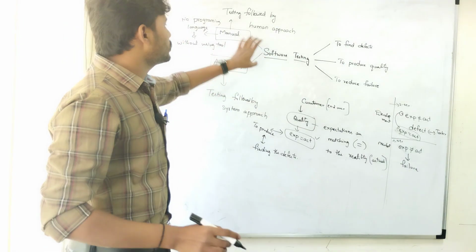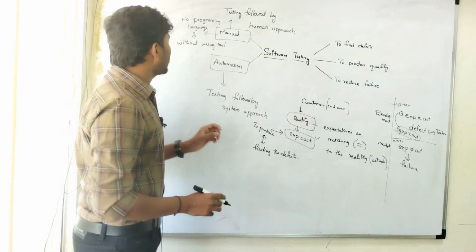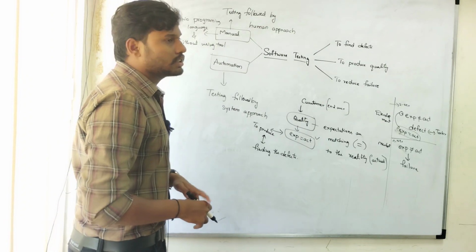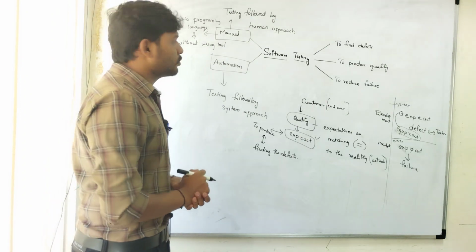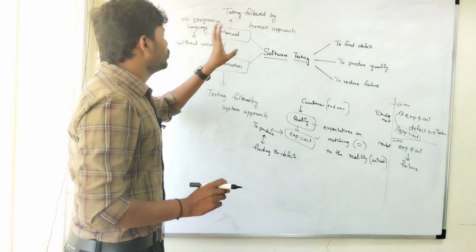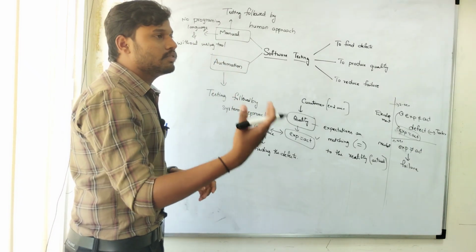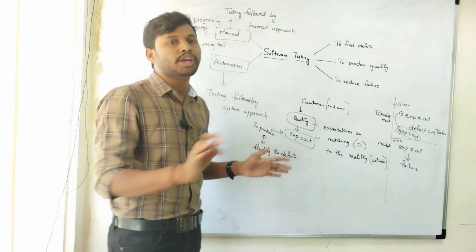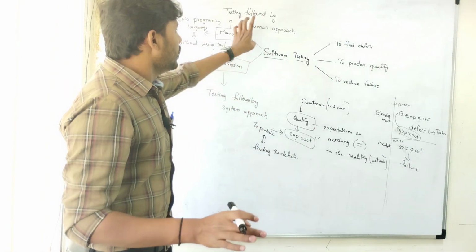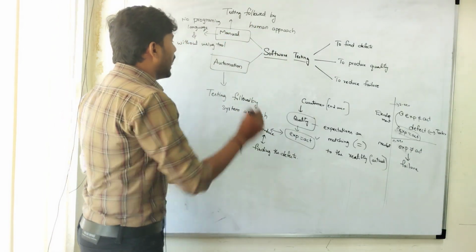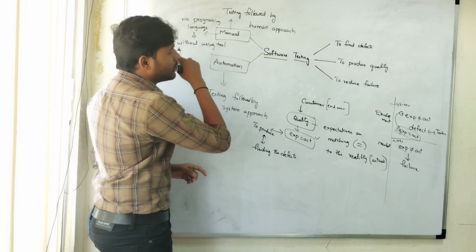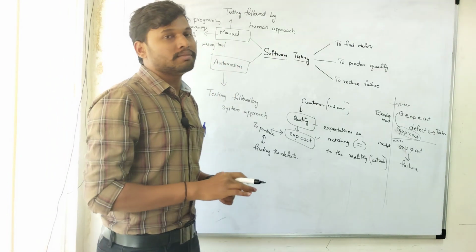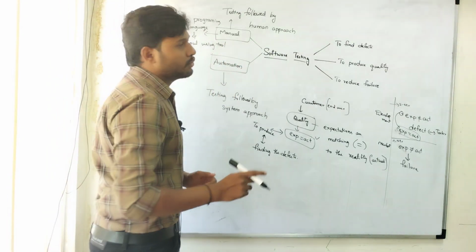In the manual approach, we don't require any programming language or any separate software testing tools. So any person can do it. If there is a non-IT person who doesn't know any programming language or code, that person is also ready to do manual testing. And in manual testing, coming to database testing, they require some SQL queries.